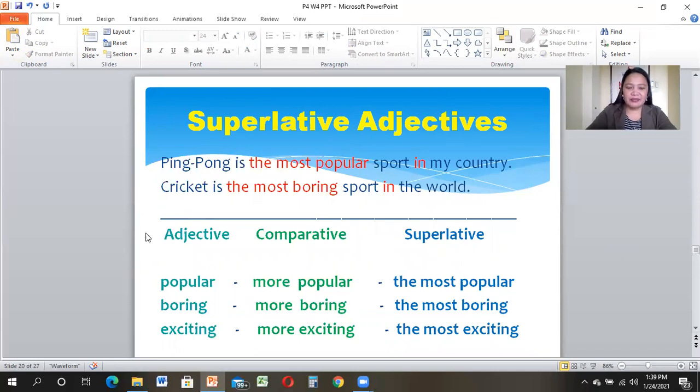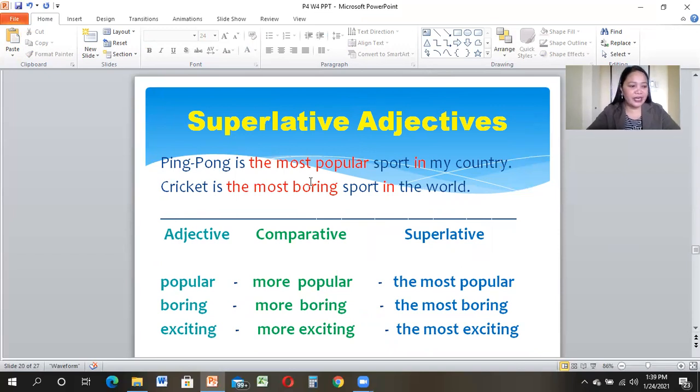Superlative adjectives. We say ping pong is the most popular sport in my country. Cricket is the most boring sport in the world. So look at the words written in red. These are our superlative adjectives.